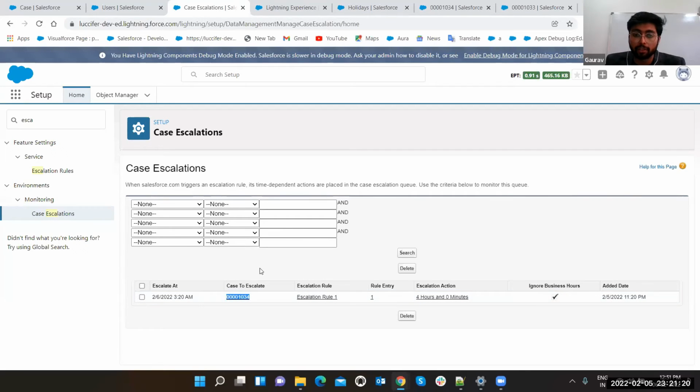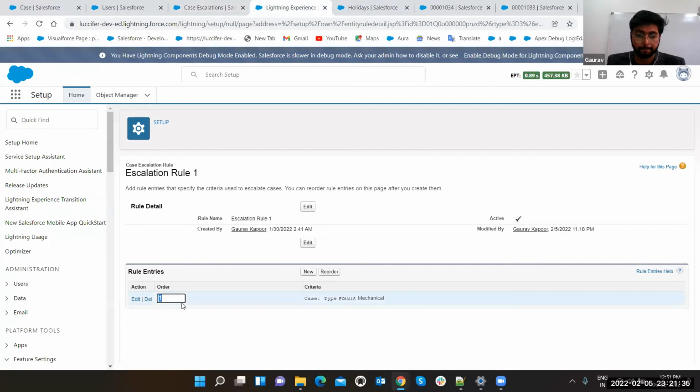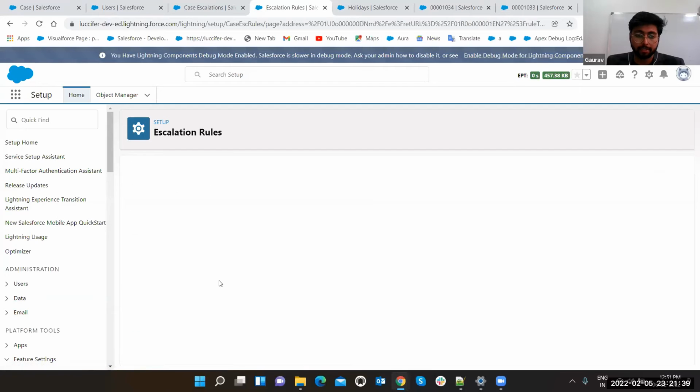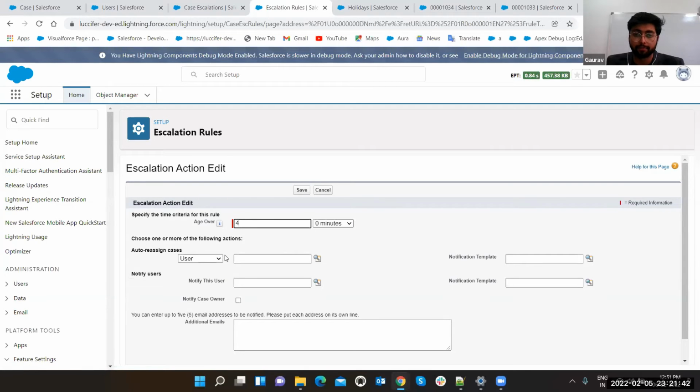Now after 4 hours, it is going to escalate it according to the scenario, like email or assigned user, whatever we are going to provide according to the business. This is going to do the stuff. Escalated action 4 hours 0 minutes that we have set in the escalation type, right? In the escalation here, I did it. 4 hours 0 minutes. Here we have added 4. Okay, that's how 4 hours are coming.